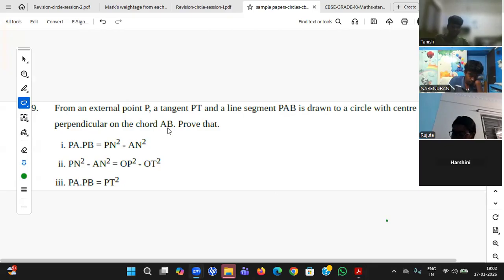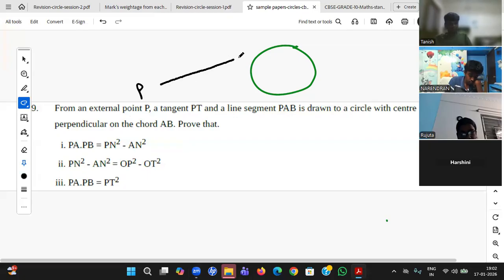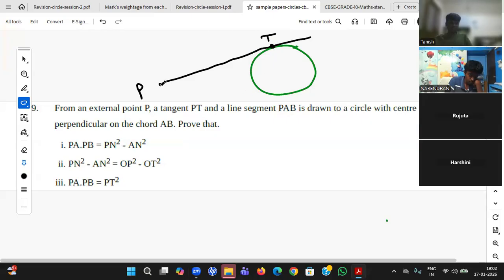Very good, Rujuga. From external point P, tangent PT. So there is a circle, and from an external point P there is a tangent PT. Okay, a line segment, student. So student, you all know what is a line segment. A line segment is nothing but starting at P, ending at B. It's drawn to the circle, and drawn to the circle means it should be ending on the circumference of the circle. Okay, so let me draw like this.